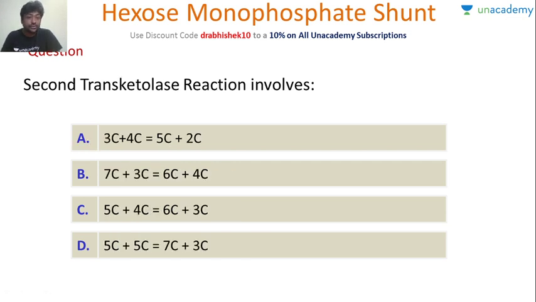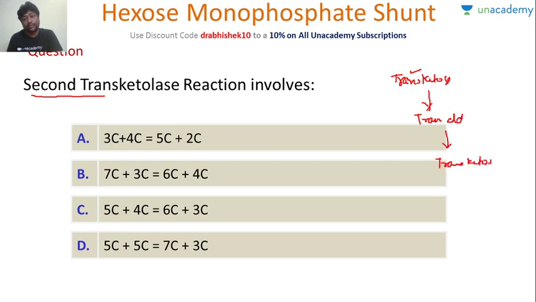Okay. So the second transketolation reaction involves. Try and answer this question. This is a very tricky question. It clearly says, I have told you that true transketolation reaction. First, there is a transketolase reaction followed by transaldolase, and last again it is transketolase. Okay. So what is this transketolase reaction? So B is wrong, Satish.